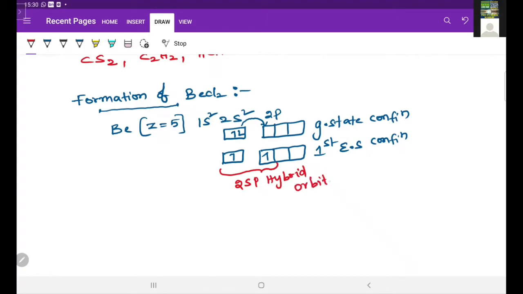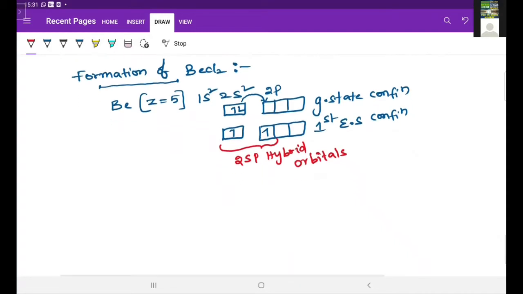Whatever these 2 sp hybrid orbitals are formed, they are arranged linearly. So this is about beryllium, which is the central atom here. In the valence shell, in the first excited state, one s orbital and one p orbital undergo the intermixing process and form hybrid orbitals. So here 2 atomic orbitals are mixing, and that's why 2 sp hybrid orbitals are formed.